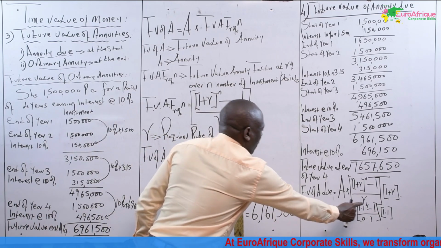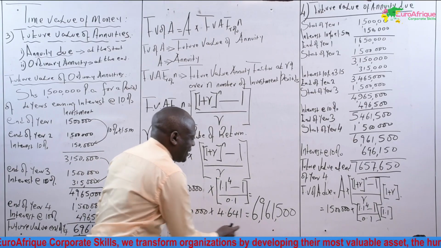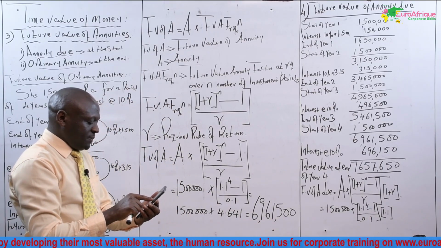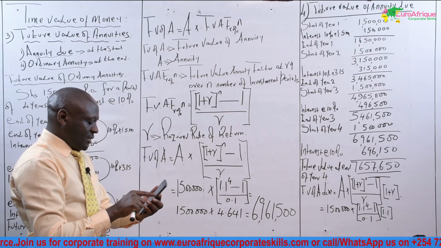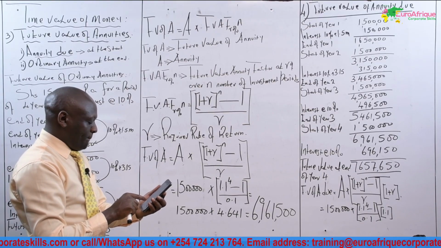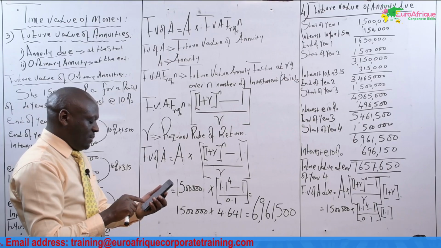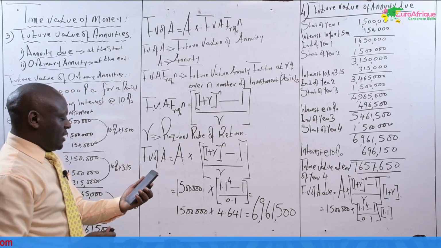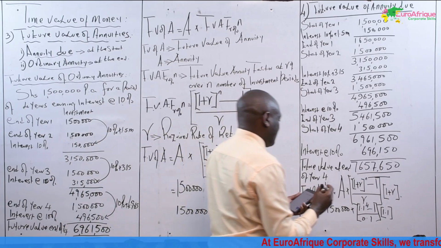Let me see what it gives me. 6,961,500 times 1.1 is giving me 7,657,650.